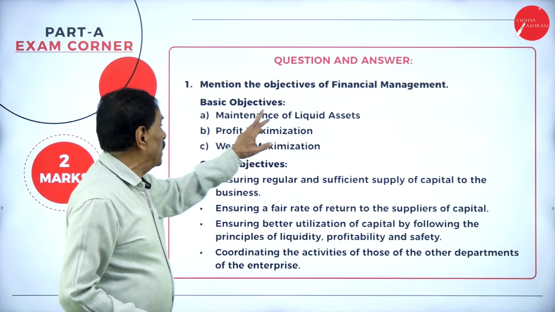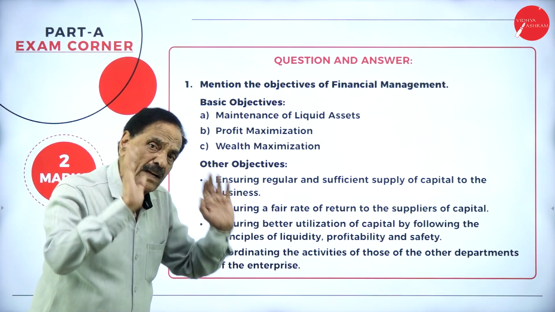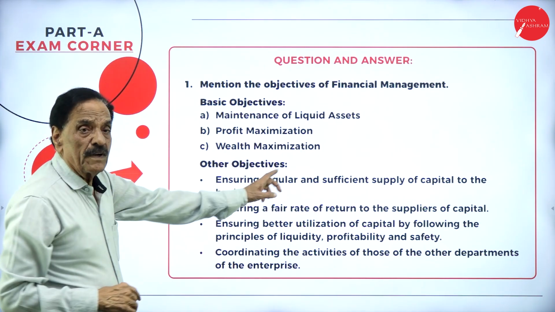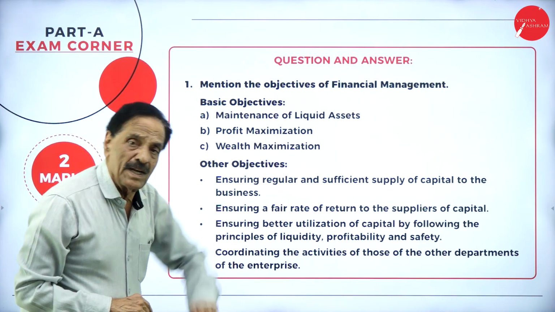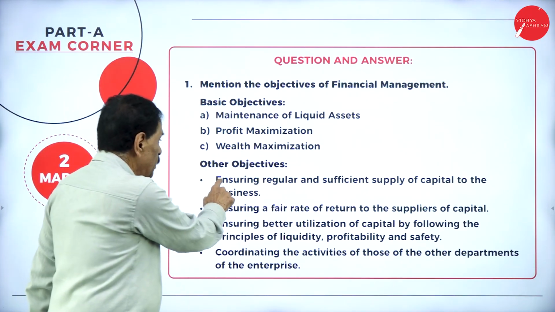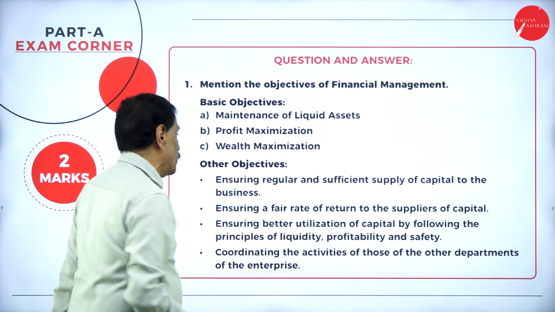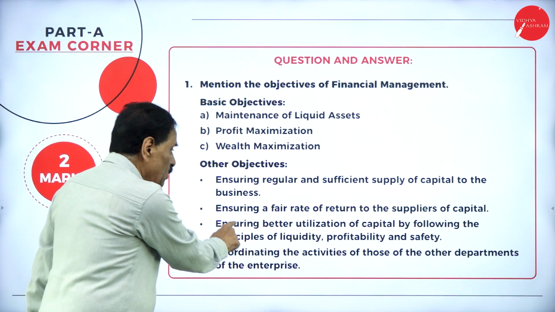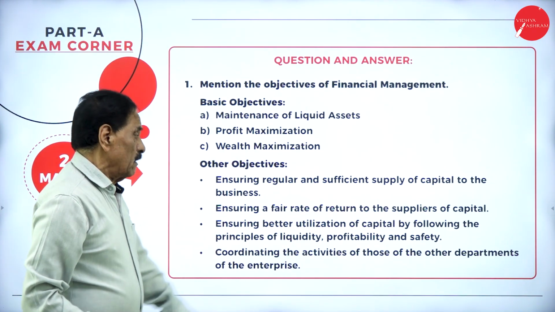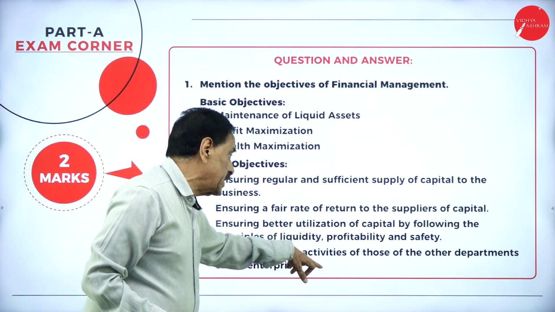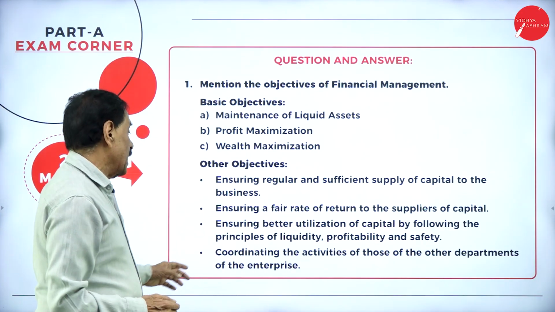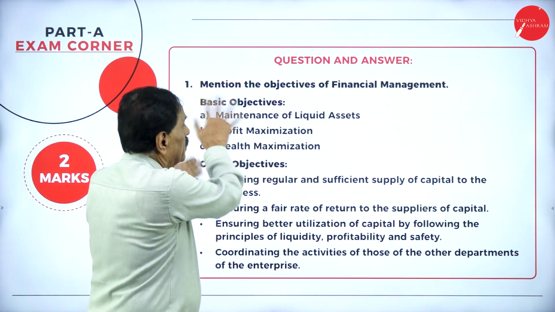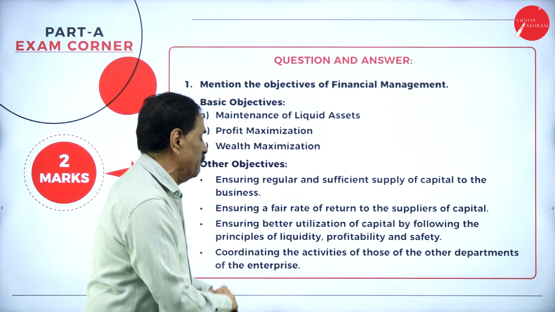Mention the objectives of financial management. What are the objectives of financial management? Number 1, basic objectives: maintenance of liquid assets, profit maximization, wealth maximization. Then other objectives: ensuring regular and sufficient supply of capital to the business, ensuring a fair rate of return to the suppliers of capital, ensuring better utilization of capital by following the principles of liquidity, profitability, and safety, then coordinating the activities of the other departments of the enterprise. So, that is the objective of financial management.